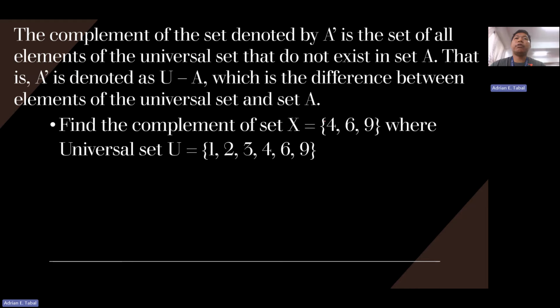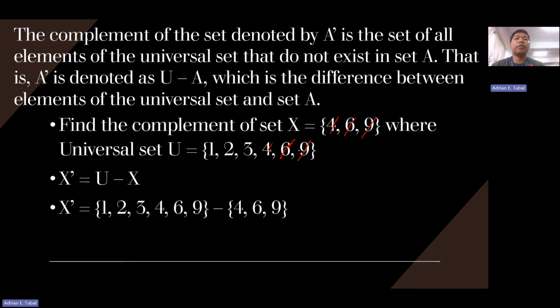So again, we are going to find the difference between the universal set and set X. X has 4, 6, X has 6, X has 9. So the complement of this set is 1, 2, and 3.